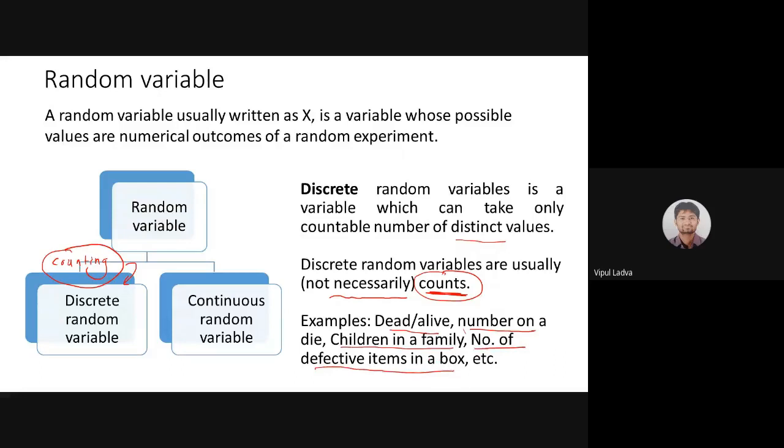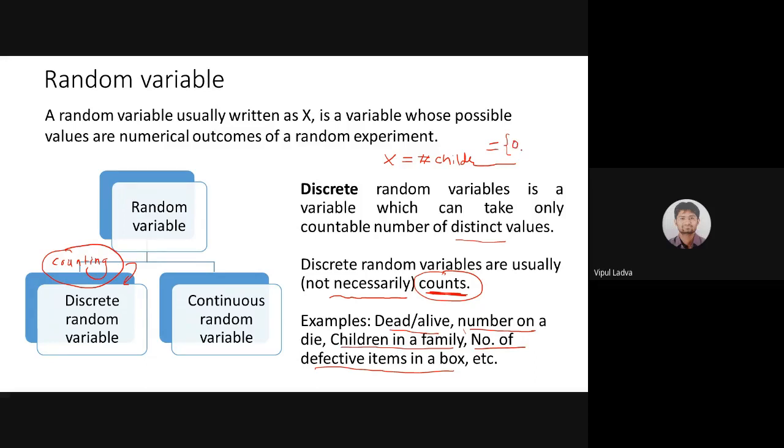If I define x as the number of children in a family, can you understand that in such a case my random variable x can take only distinct values?